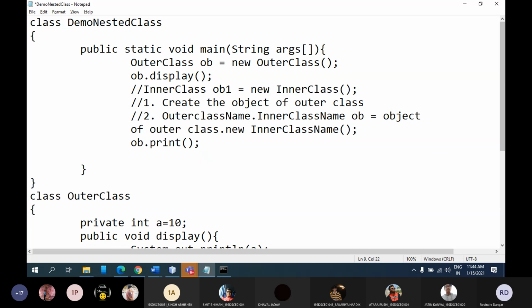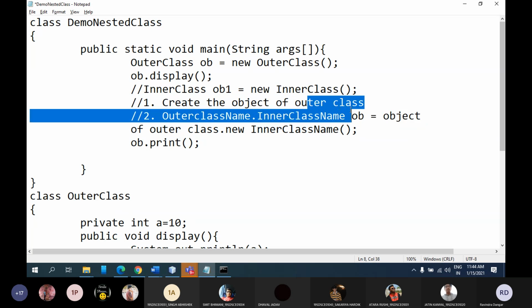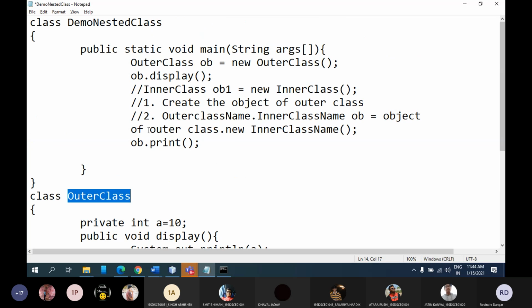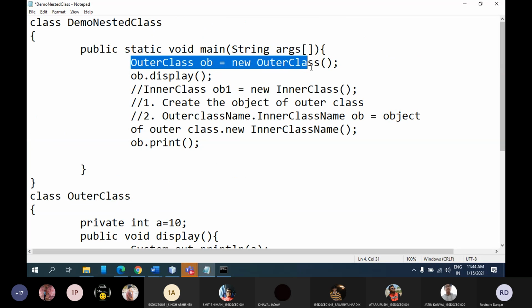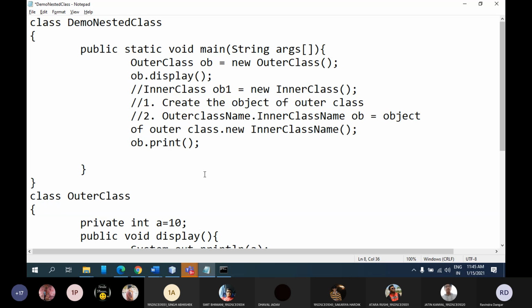So whenever you want to create an object of nested class, you need to go with these two steps. Step number one is create the object of outer class. So for me, this is the outer class. That object I already created here, you can see, which is the normal class. So the way we are creating object for normal classes, we can do that. Class name ob equal to new class name. So step number one is done. Fine. Now in second step, what you need to do? You need to write outer class name dot inner class name.